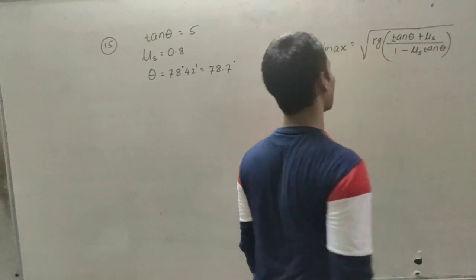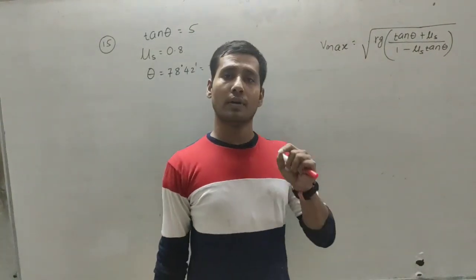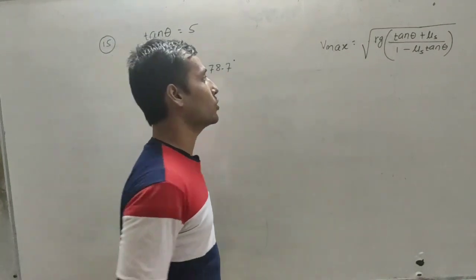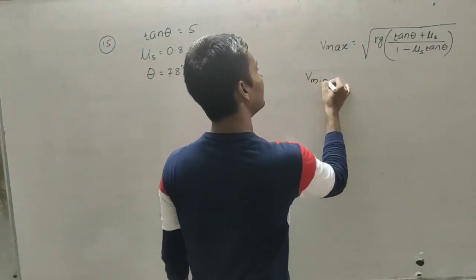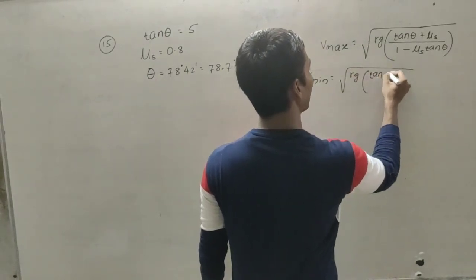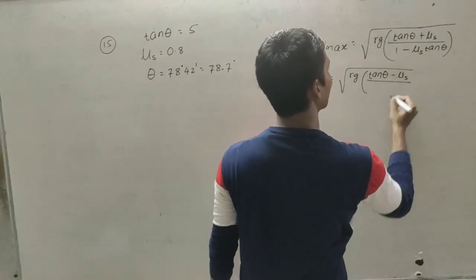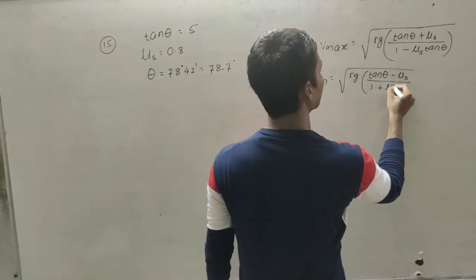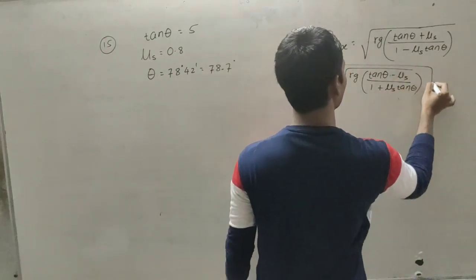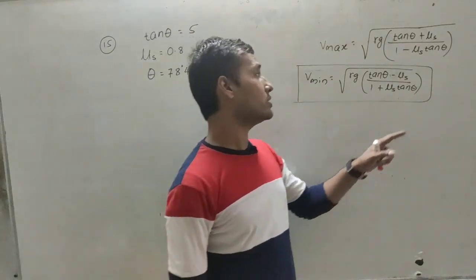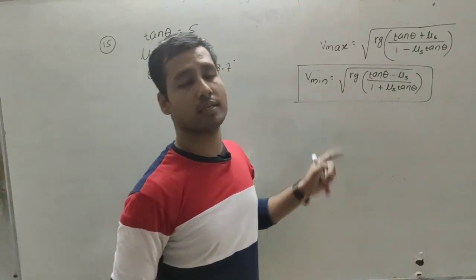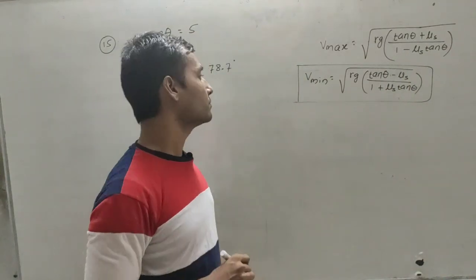So this was our formula for maximum velocity, but here we have to find the minimum velocity. So there is a slight change in this formula. That formula is V minimum is equal to root Rg times (tan theta minus mu s) upon (1 plus mu s tan theta). So we have to use this formula here. Here is a minus sign and plus sign instead of plus and minus. This is the important formula which we are going to use.